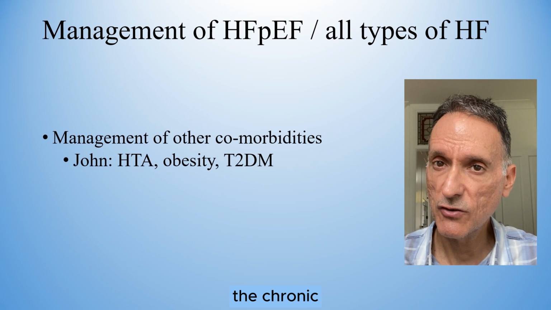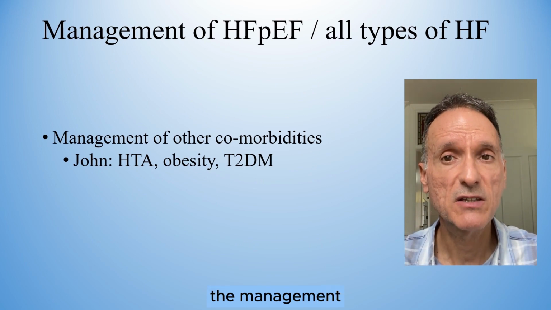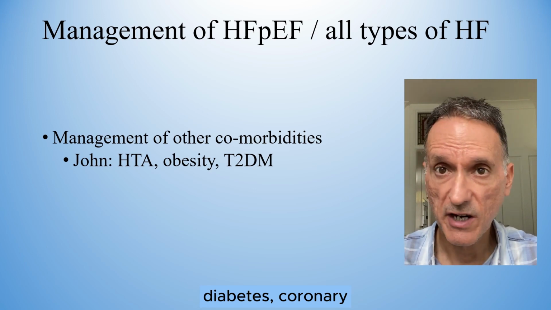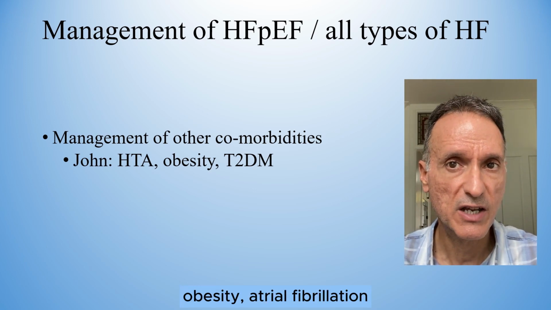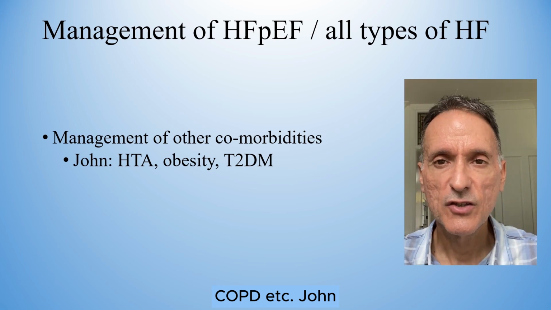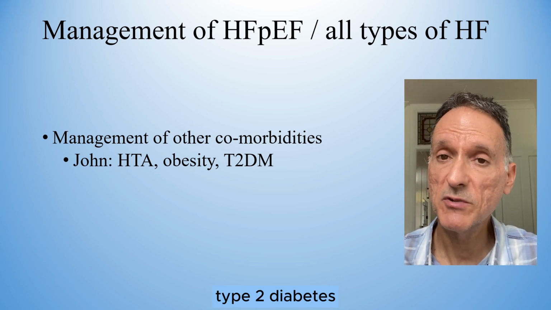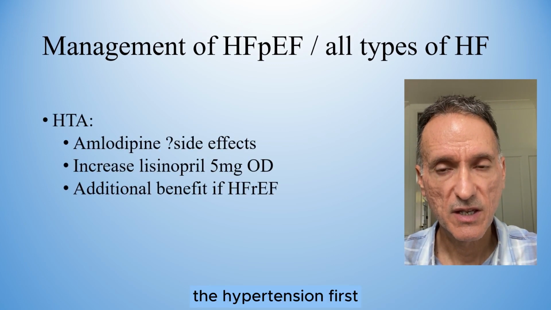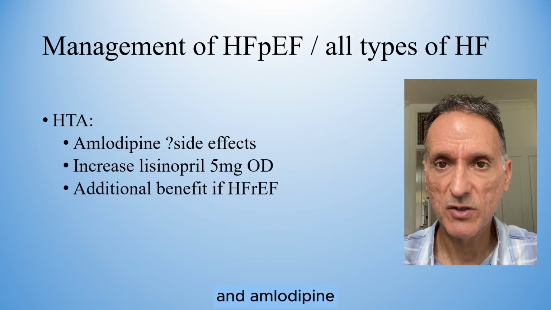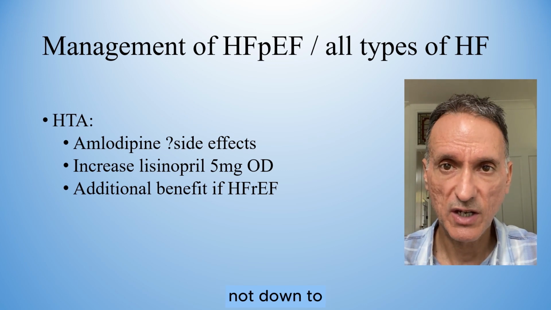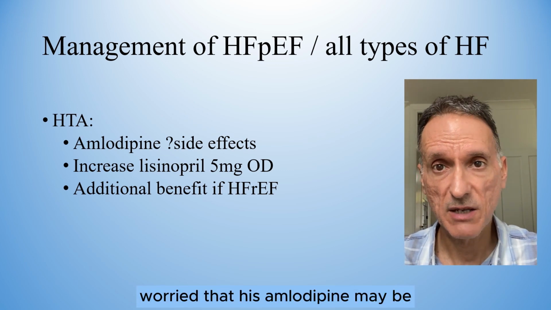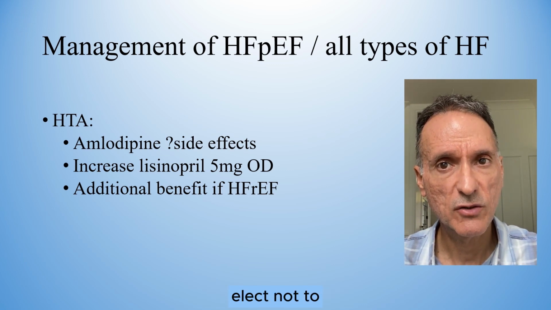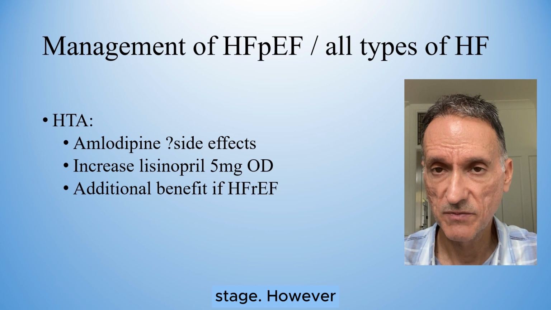Number 6, part of the chronic heart failure management is the management of other comorbidities such as hypertension, diabetes, coronary heart disease, obesity, atrial fibrillation, COPD, etc. John has hypertension, obesity and type 2 diabetes as comorbidities. Let's look at the hypertension first. He is already on lisinopril and amlodipine and his blood pressure is not down to target. We are worried that his amlodipine may be aggravating his ankle edema, so I would probably elect not to increase the dose at this stage.